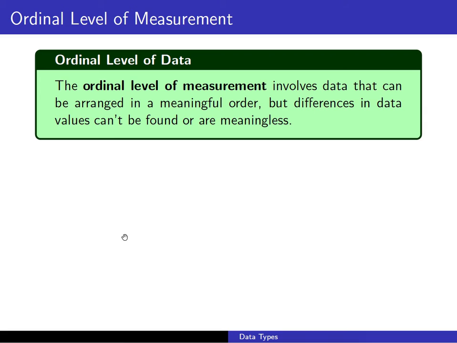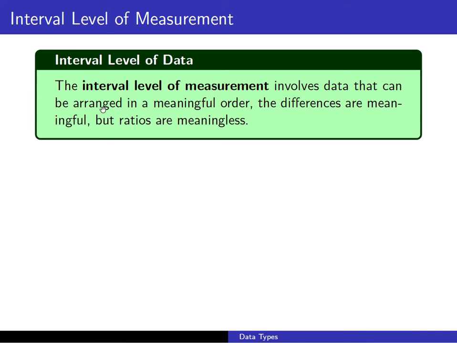Next up, we have the ordinal level of measurement, and that can be arranged in a meaningful order. However, the differences between data values either cannot be found or are meaningless. So while nominal, we can't really put them in any meaningful order, with ordinal and everything else above that, we can. So ordinal, we can put them in order, hence the name, but differences in data values are meaningless or can't be found.